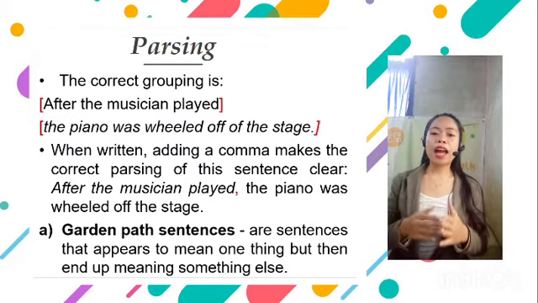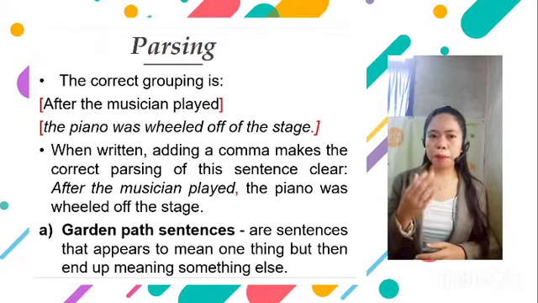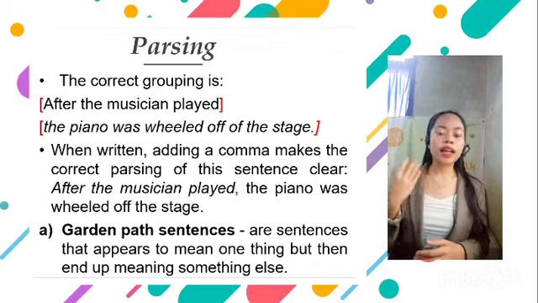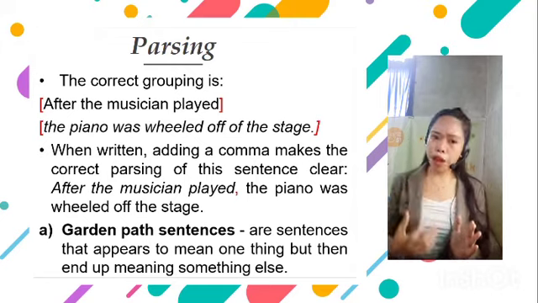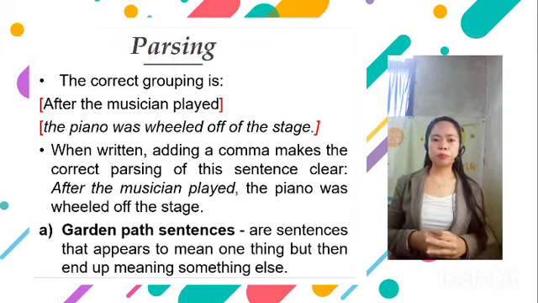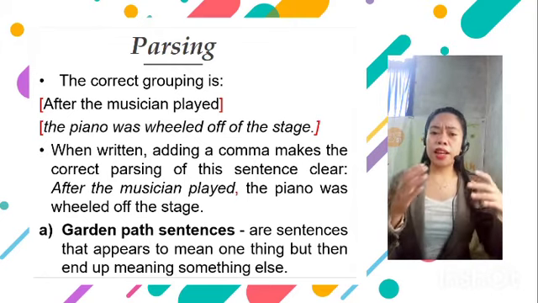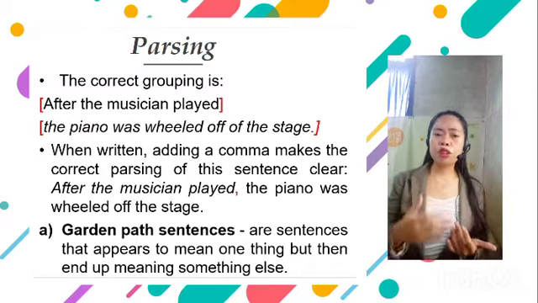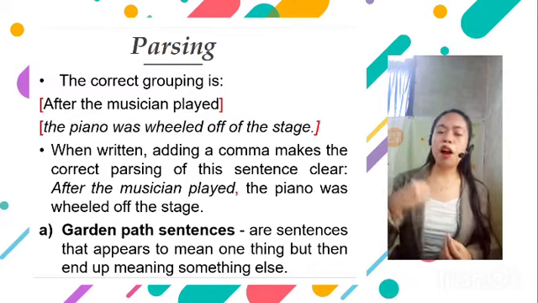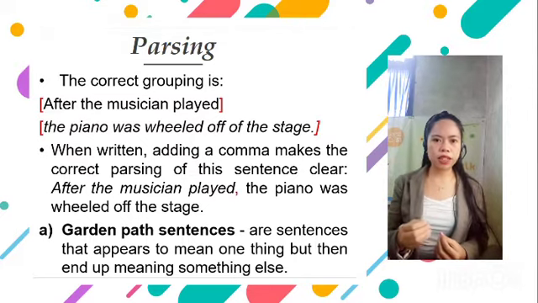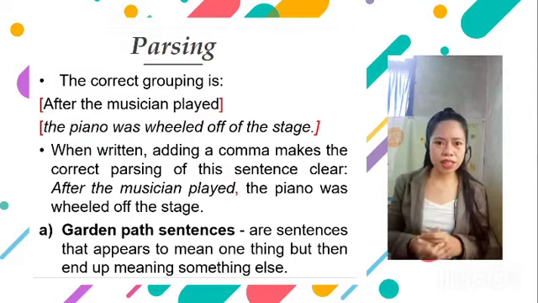When written, adding a comma makes the correct parsing of this sentence clear: after the musician played, comma, the piano was wheeled off the stage. Now, the earlier example, after the musician played the piano was wheeled off the stage, is an example of a garden path sentence. So what are garden path sentences?